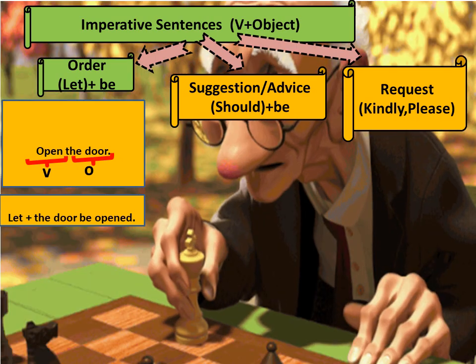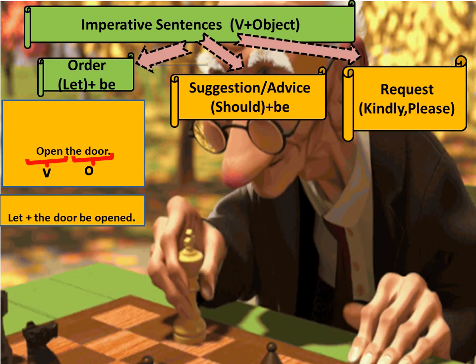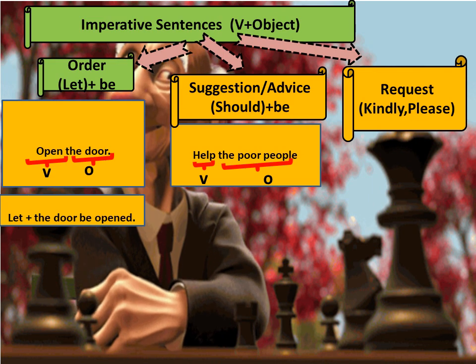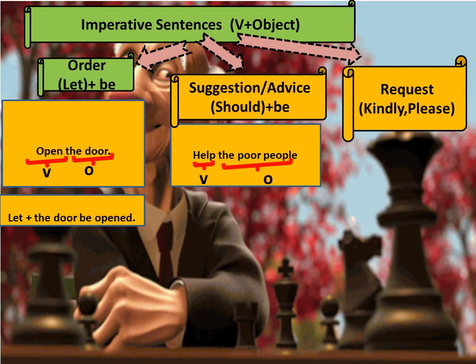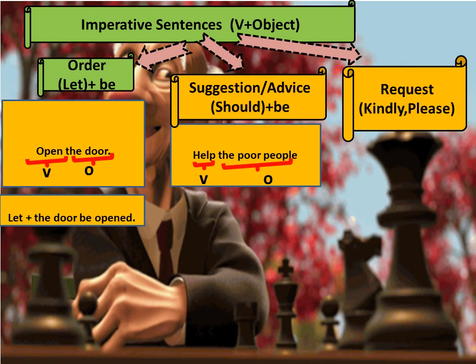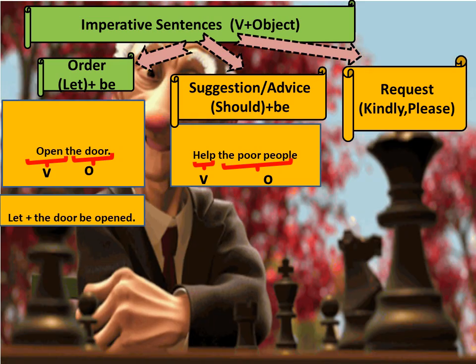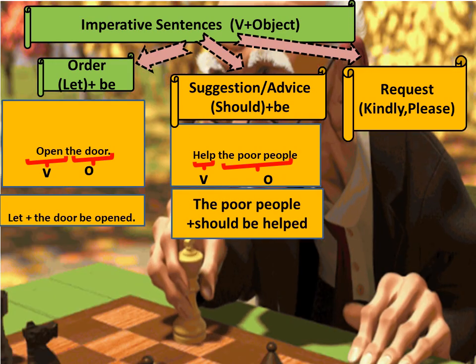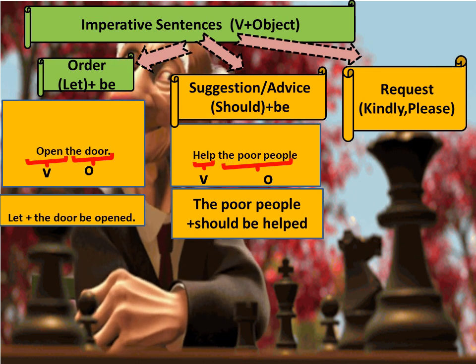Let's move to the suggestion or advice type sentence. So over here we will not add should in the beginning, we will add it in the middle of the sentence. So here the sentence is help the poor people. So help is the verb and the poor people is the object, so it is again verb plus object form. So let us convert it. The poor people should be helped. Should is coming in the middle of the sentence along with the verb be.